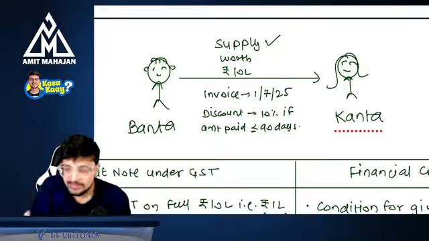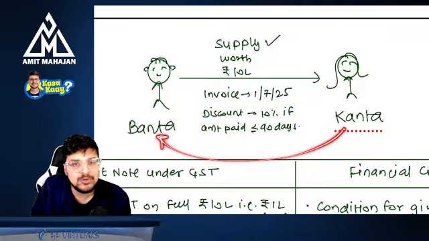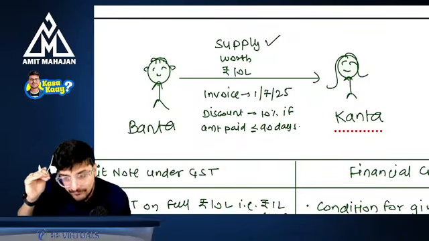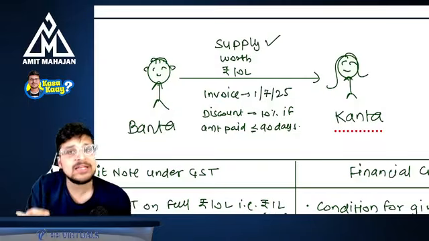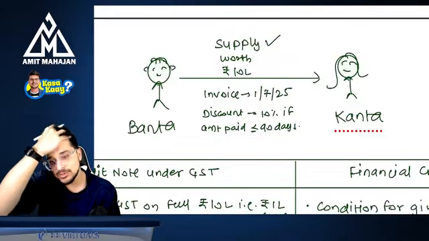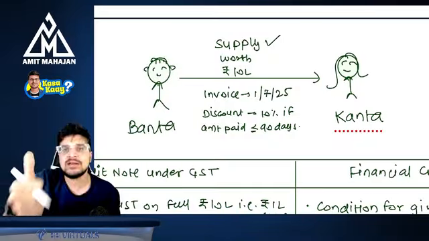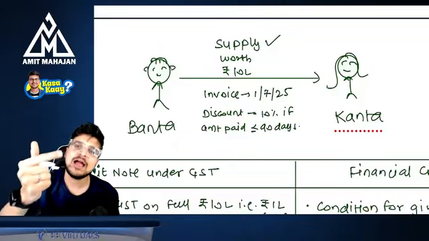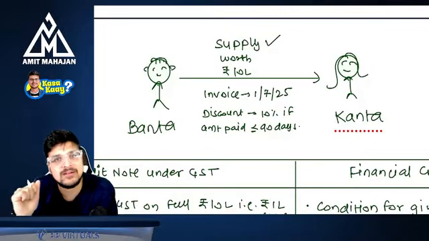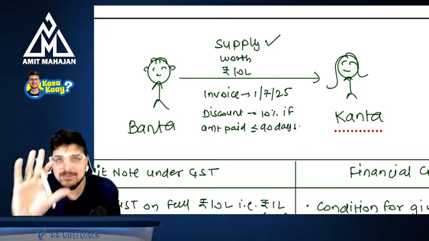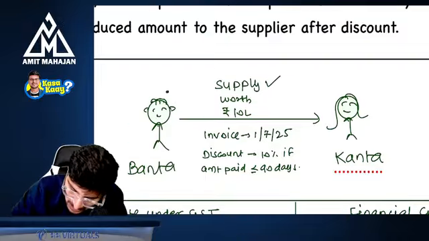Now, you have already learned the concept of time of supply, where it does not matter when Kanta is making a payment to Banta. For Banta, time of supply has been triggered. How? Because if you see time of supply in case of goods, you must have realized that you are seeing only two things. Number one, date of issue of invoice, and number two, last date to issue invoice. In this case, do you even see the date of payment made by the recipient? No. So time of supply is triggered, which means Banta will have to make a payment of GST to the government.